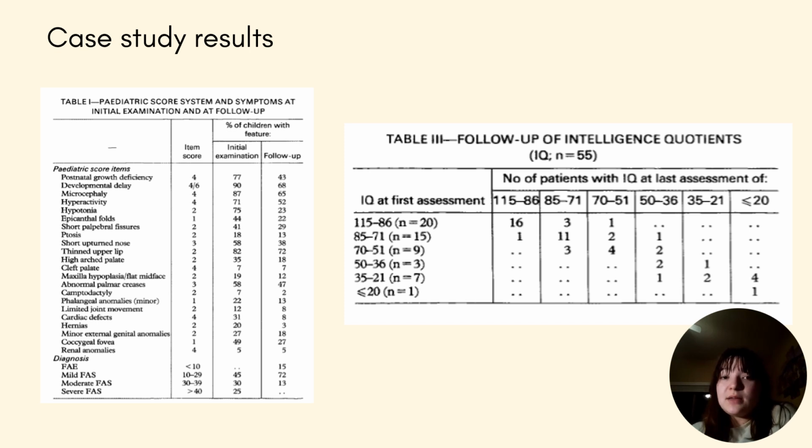So the results in these tables explain that over a 10-year span, the percent of children with the features listed would decrease slightly, but developmental delay and microphthalmia consistently stayed a feature of children. The table on the right shows the individuals at 10 years still had a below average IQ, and these explain that signs from youth stay long term.